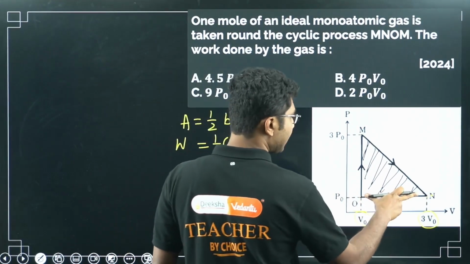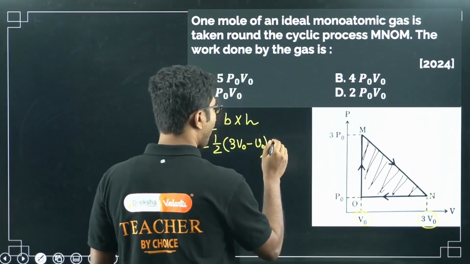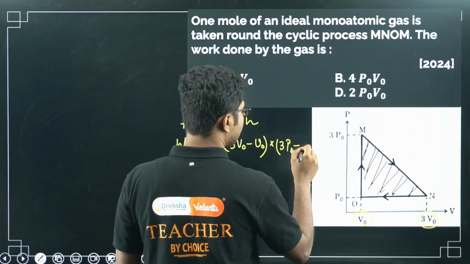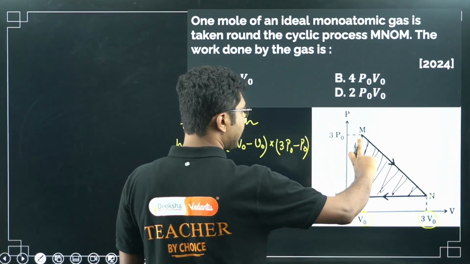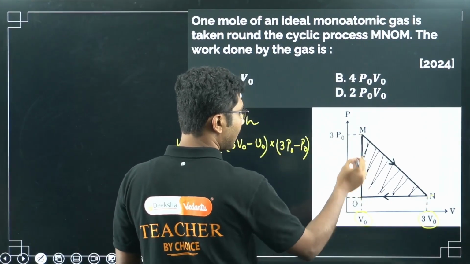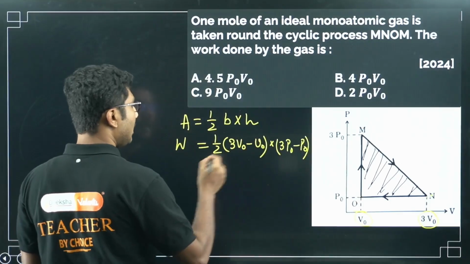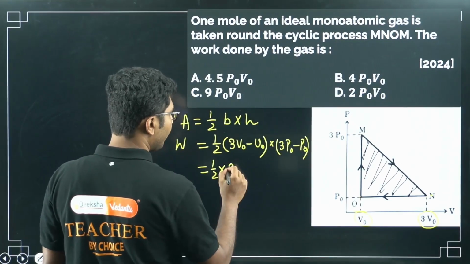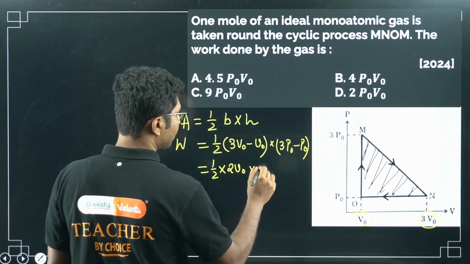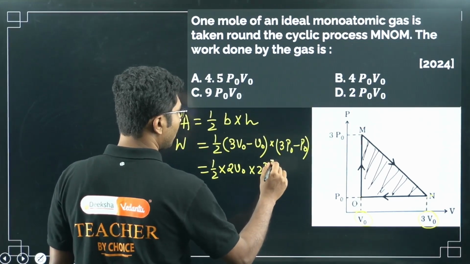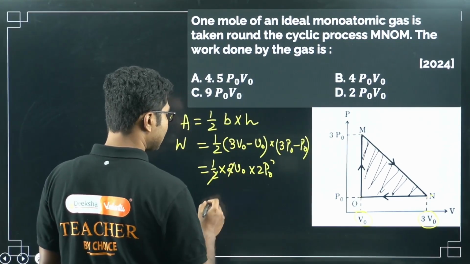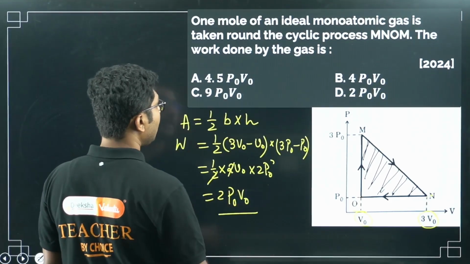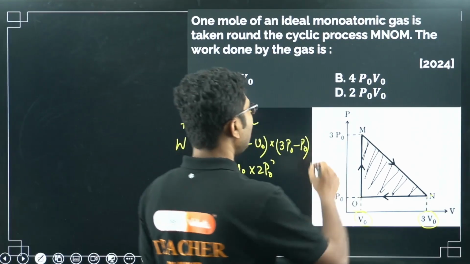And the height is 3P naught minus P naught, final value minus initial value. So the work done is half times 2V naught times 2P naught. The half will cancel with one of the 2s, so it will be 2P naught V naught. So the answer is 2P naught V naught.